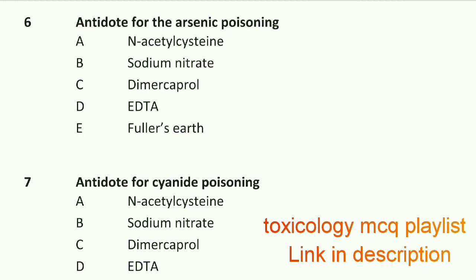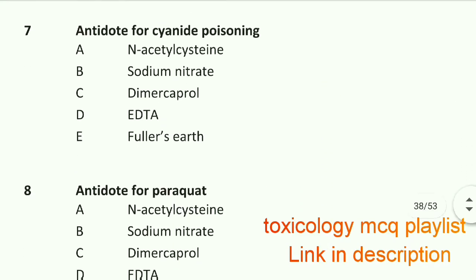Antidote for arsenic poisoning is dimercaprol. Option C is right. Dimercaprol. Question number 7 is antidote for cyanide poisoning. Antidote for cyanide poisoning is sodium nitrate. Option B is right. Sodium nitrate.